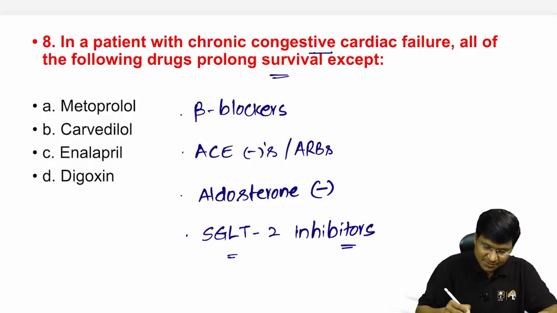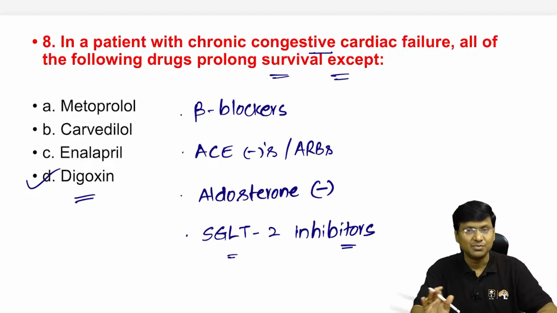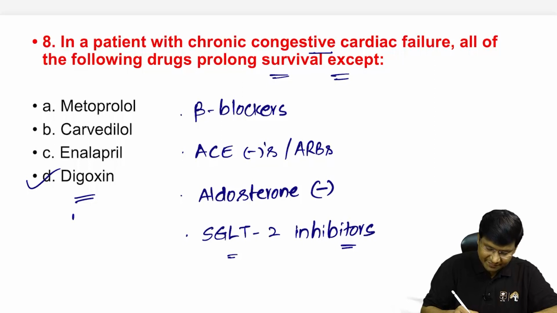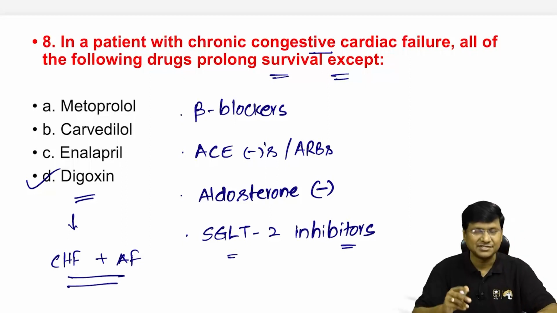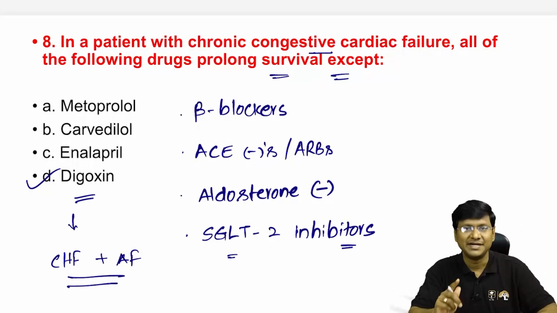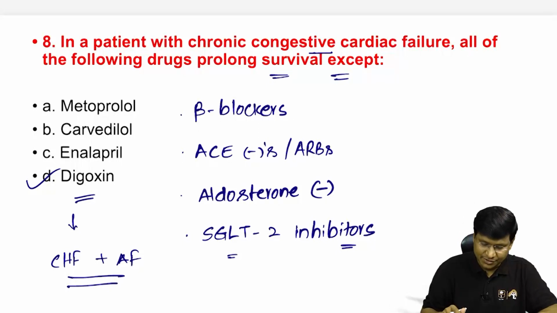So among the options which have been given to you, the one that is the exception is digoxin, which will not prolong the survival of the individual. We give digoxin in patients with congestive heart failure if, along with that, the individual is in a state of atrial fibrillation. That is the point when we give digoxin, right? Next question.